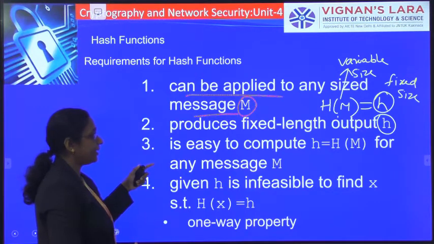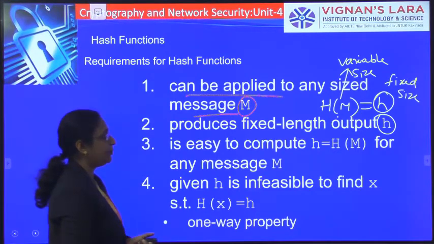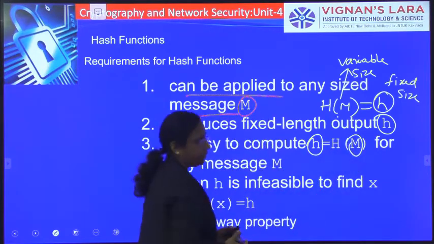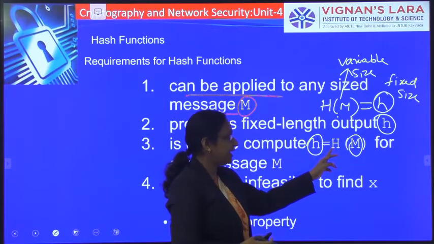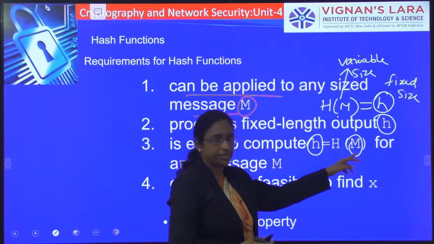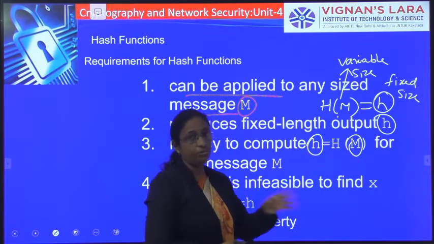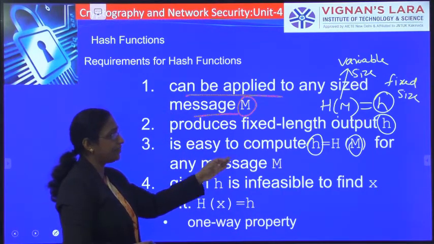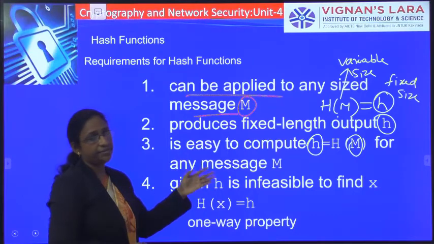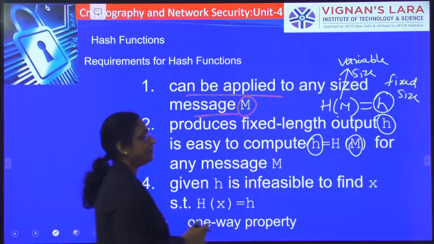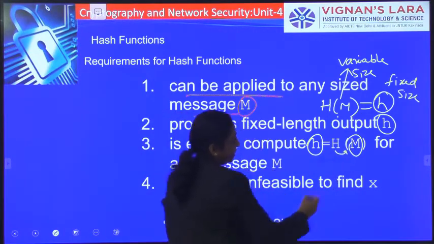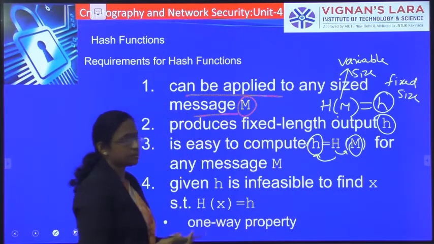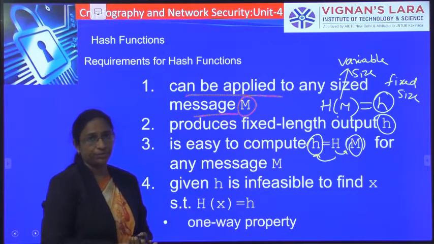The third requirement is that it should be easy to compute h. Knowing the message m, applying this hash algorithm on the message m and calculating the hash value should be easy. That is the third requirement: easy to compute h equal to H(m) for any message m.